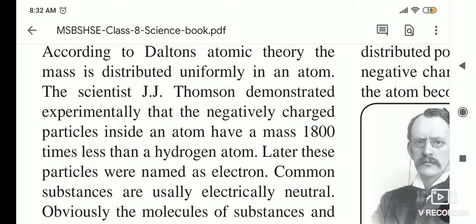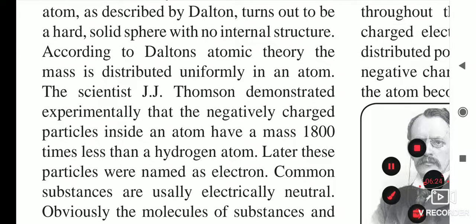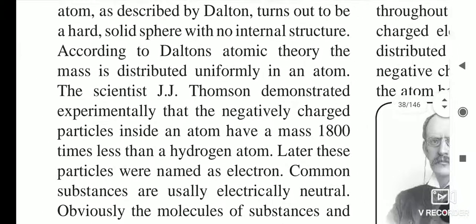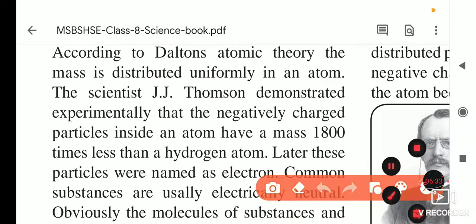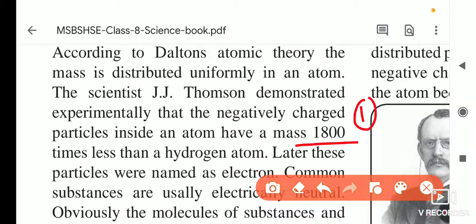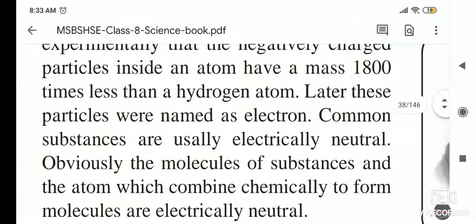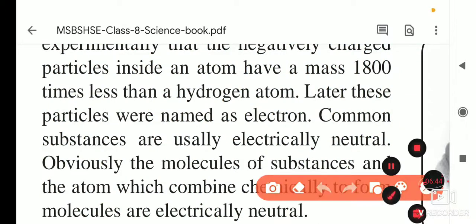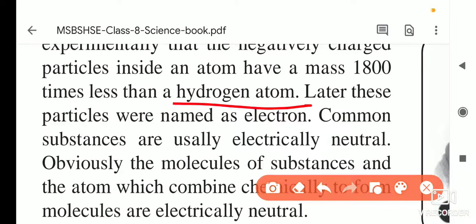Who said that? Sir J.J. Thomson. He said that these negatively charged particles inside the atom have a mass. So how is the mass? It is 1800 times less than the hydrogen mass. As you know, hydrogen's atomic number is 1 and it is very small. If you divide the hydrogen's mass into 1800 parts, then one part is the mass of this particle.